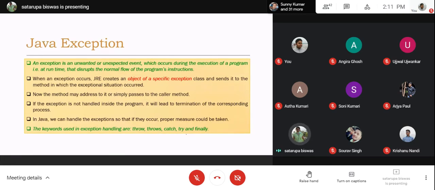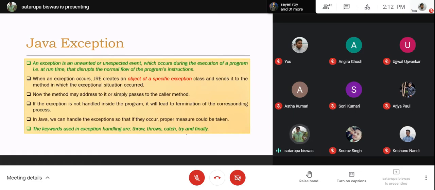The JRE will stop the program then and there, as it happens normally for C programs and others, which do not have the concept of exception handling. So if it is an exceptional situation that could not be handled by the user program, the JRE will simply take it over and stop the program then and there.